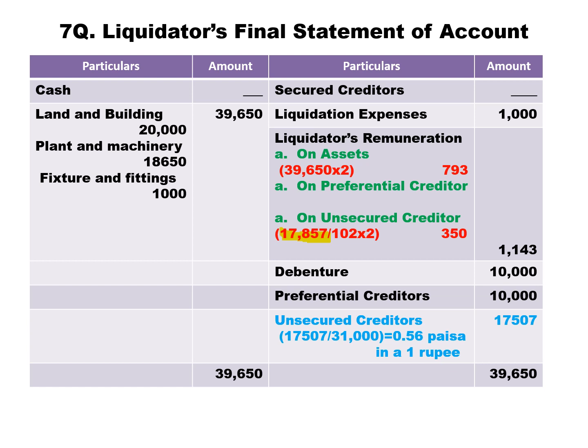So the amount payable to unsecured creditors is 17,507. Available is 17,857. Out of 17,857, 350 is payable as remuneration. The remaining 17,507 should be paid to unsecured creditors against 31,000.